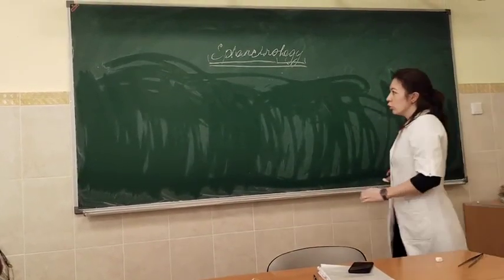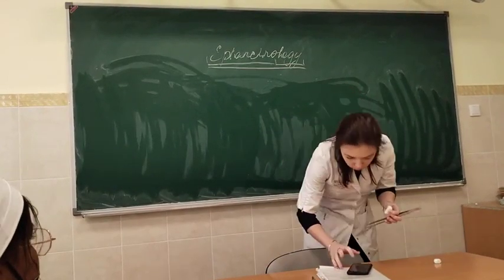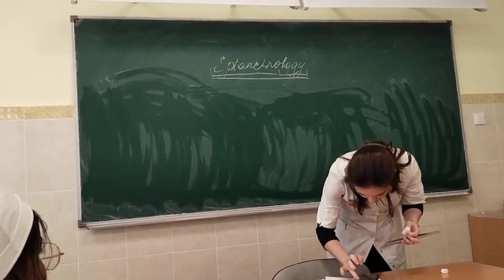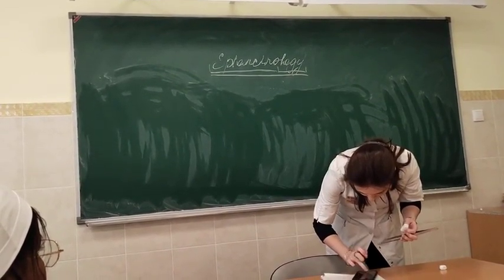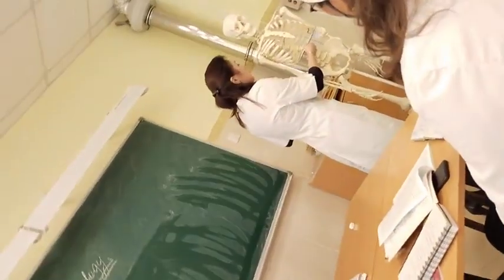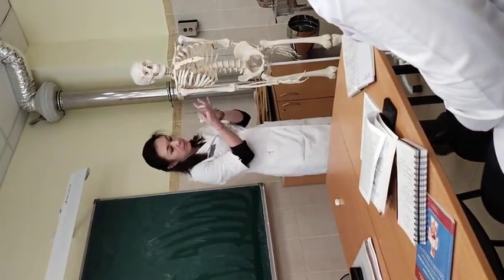So first of all, the 2 horizontal lines. The upper line is the bicostal line that passes through the lowermost points of the costal arches.